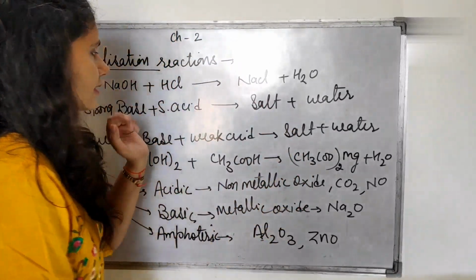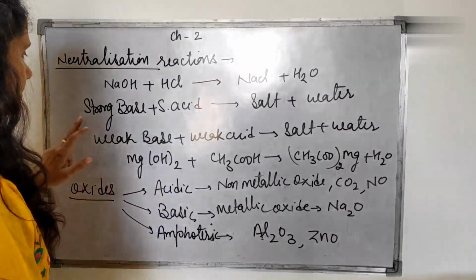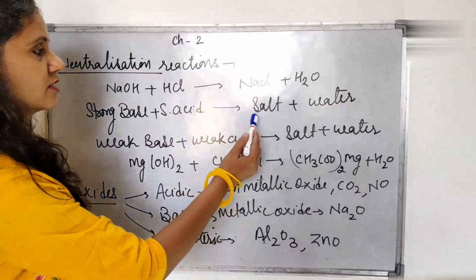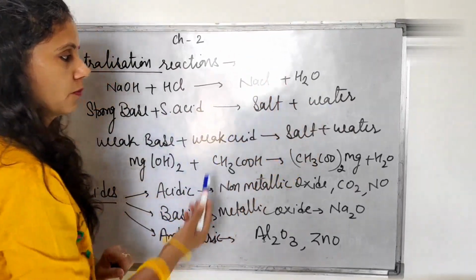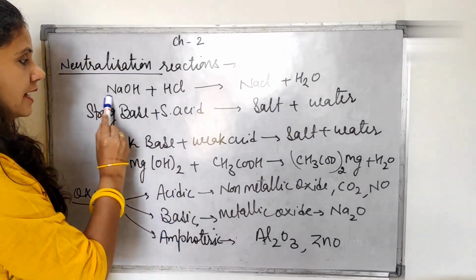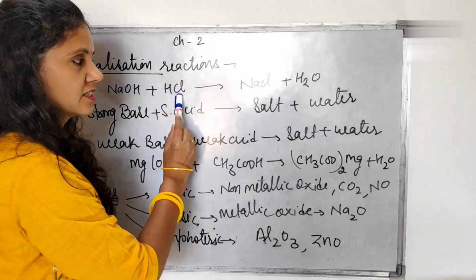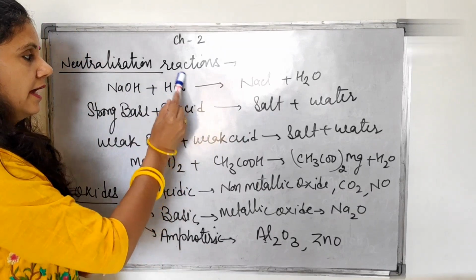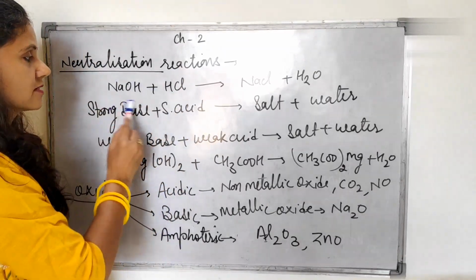One example I have written here for you. When a strong base and strong acid neutralize their effect, then salt and water are going to be formed. Strong base is NaOH and strong acid is HCl. HCl is an acid, NaOH is a base.